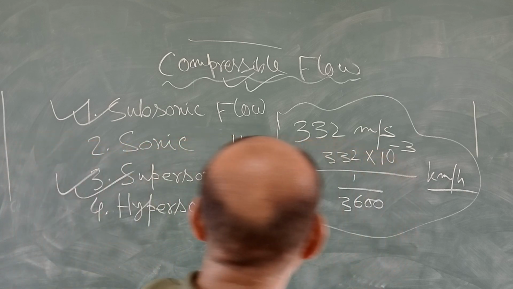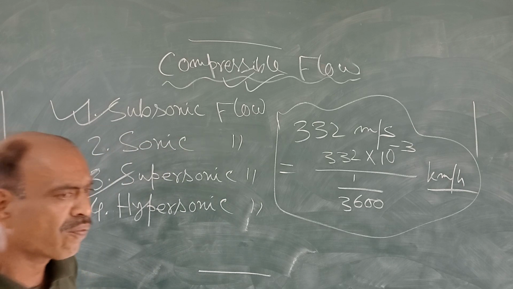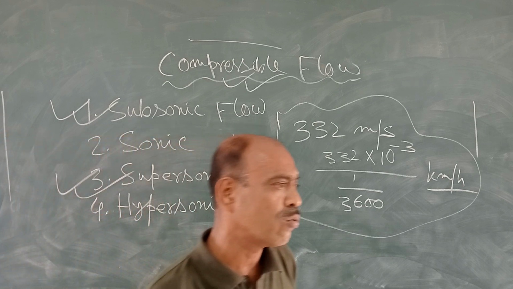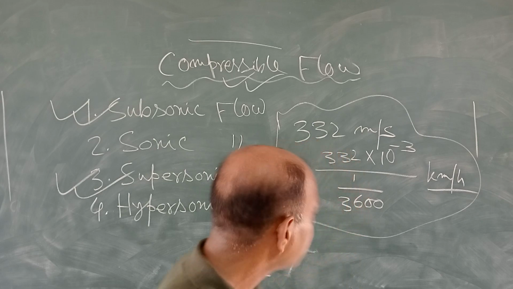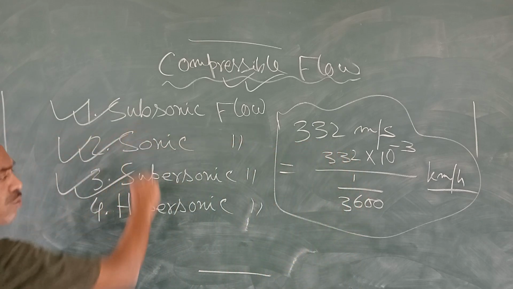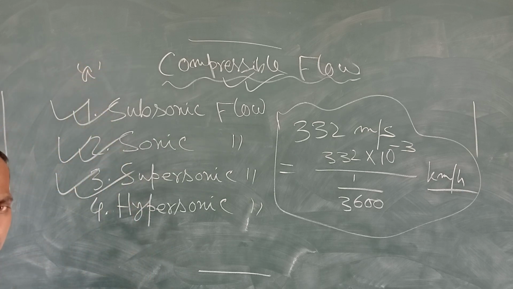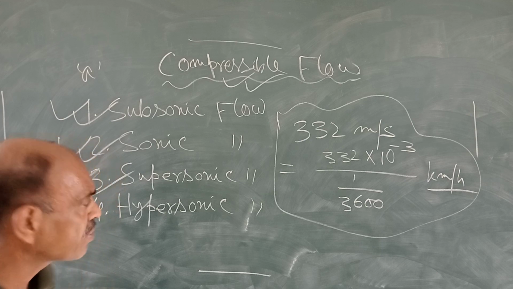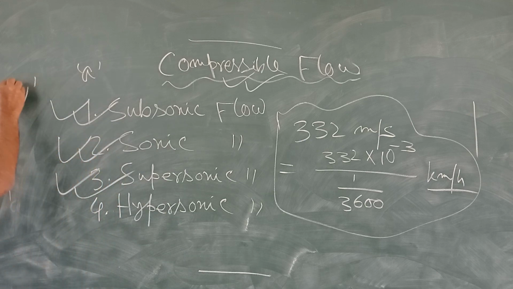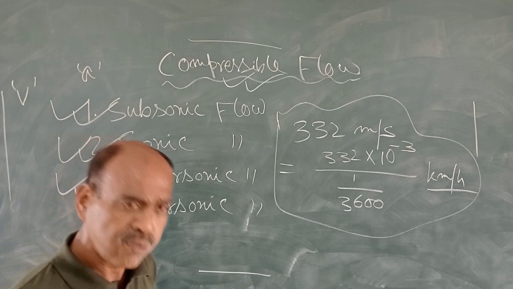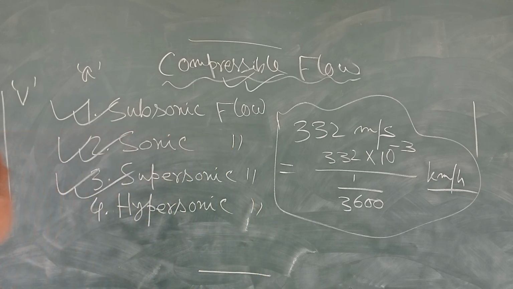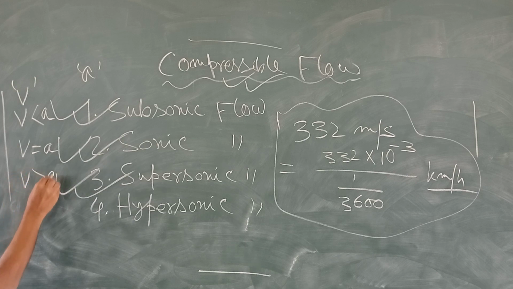Okay. And in the case where the velocity of flow is exactly equal to the velocity of sound, that flow is called sonic flow. Say A represents the velocity of sound, and V represents the velocity of flow. In this case, V is less than A. In this case, it is equal to A, and in this case, it is greater than A.